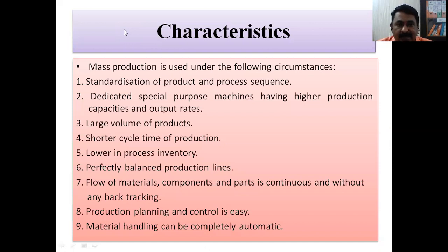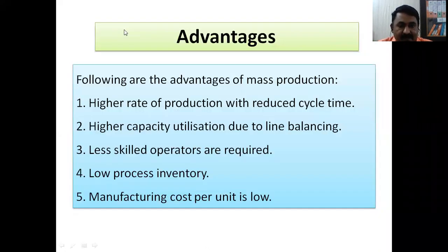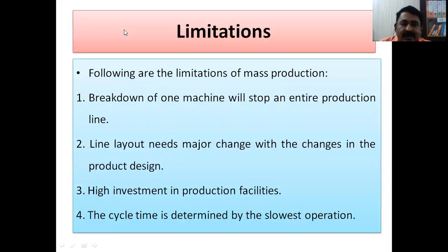Then we discussed the characteristics and advantages: higher rate of production, reduced cycle time, higher capacity utilization, less skill of operator required, and low in-process inventory. As an effect of all these four factors, we can say that manufacturing cost per unit is low. Then limitations.